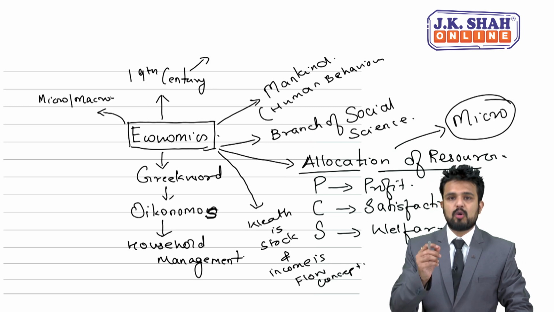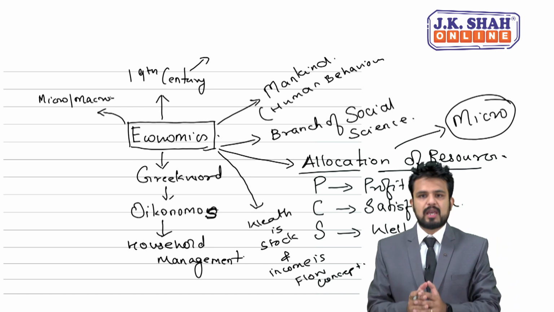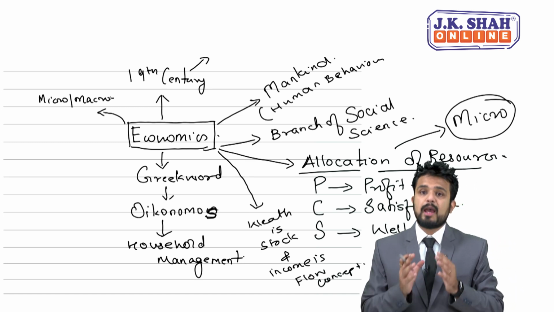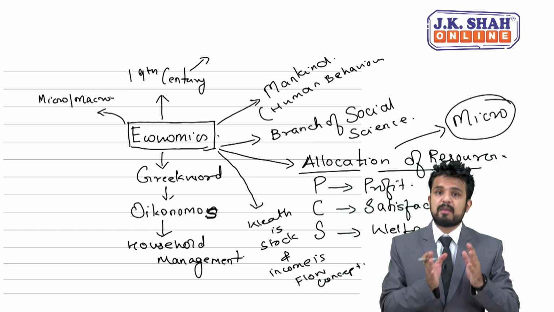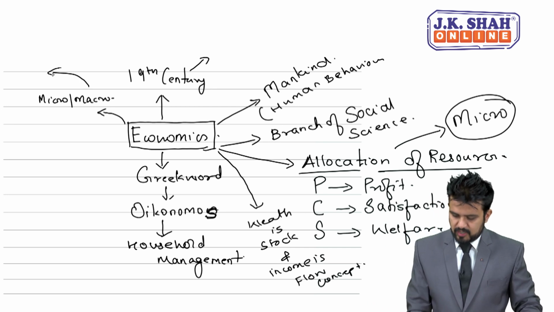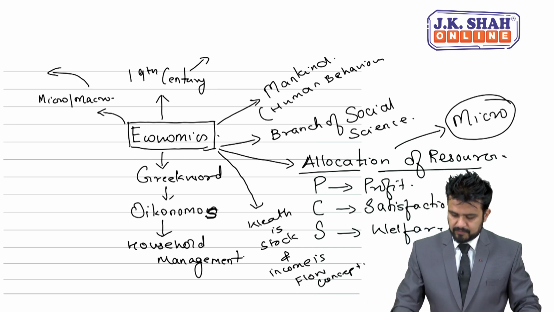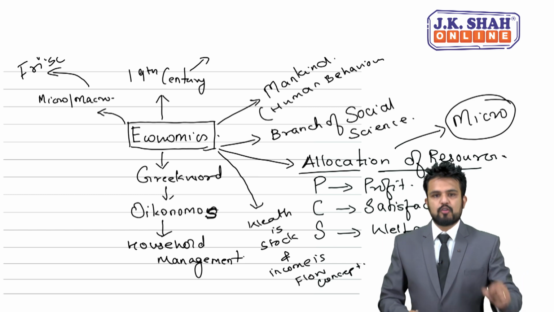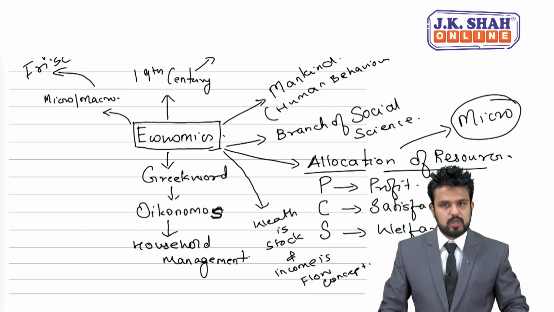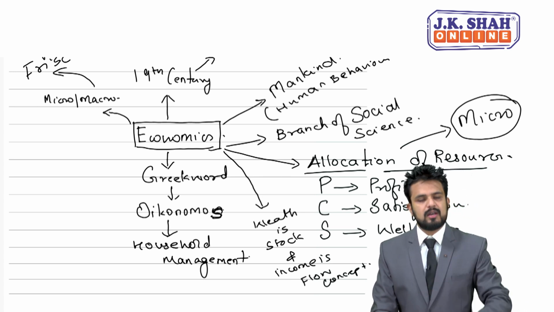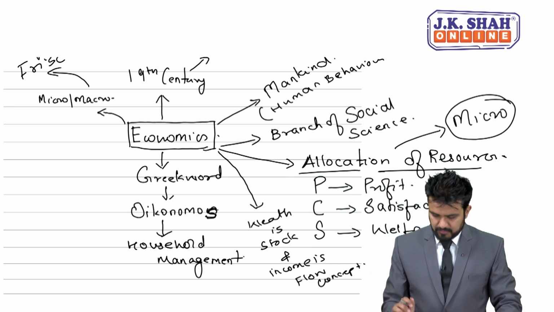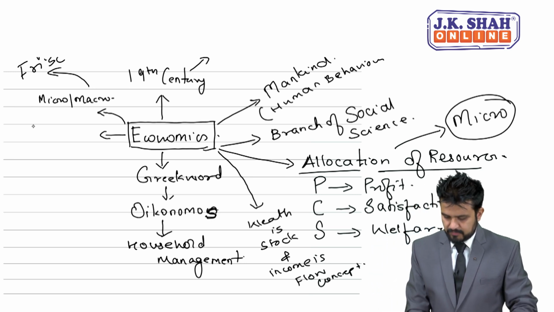Now, students, micro comes from a Greek word mikros and macro comes from a Greek word makros, and both these concepts were first time used by which uncle? They were used by Ragnar Frisch, 1933. So, first time both concepts, micro and macro, were used by Ragnar Frisch in which year? 1933.